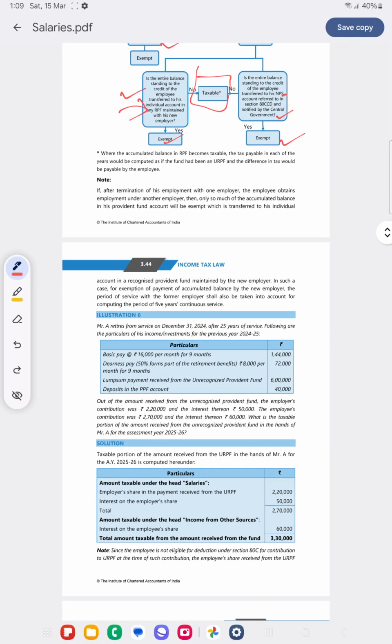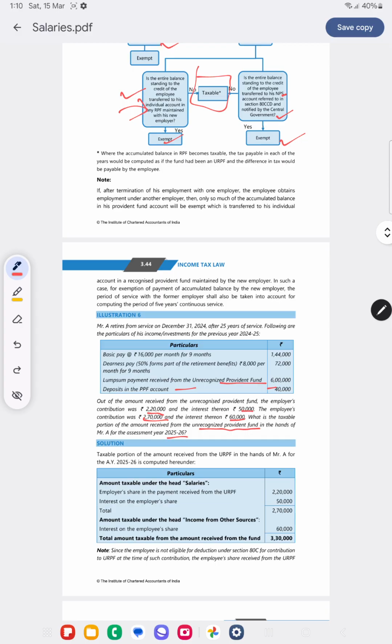See, now we'll see this question. Mr. A retires from the service on 31st December after 25 years of service. Following are his particulars of income and investments. Basic pay, dearness allowance 50% forms part, 8,000 per month for 9 months. Lump sum payment received from URPF, deposits in PPF account 40,000. Out of amount received from URPF, the employer's contribution was 2,20,000, interest is 50,000, employee contribution 2,70,000 and interest is 60,000. What is the taxable portion of amount received in unrecognized provident fund in the hands of Mr. A, assessment year 25-26?